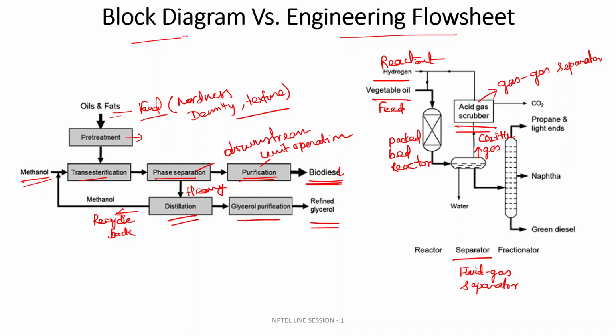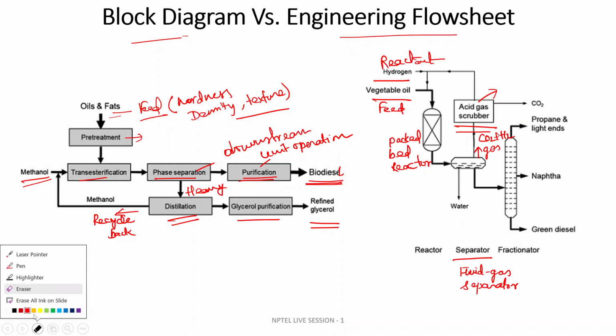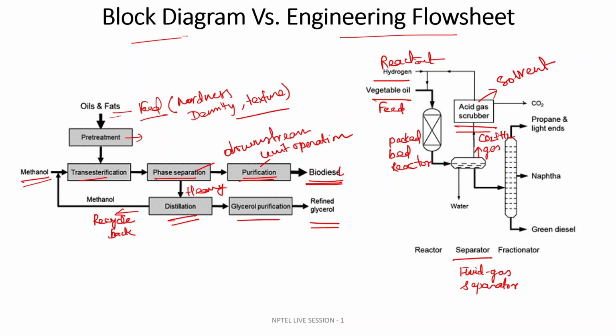In the acid gas scrubber, you are using some solvent, and you are separating the CO2 and hydrogen.